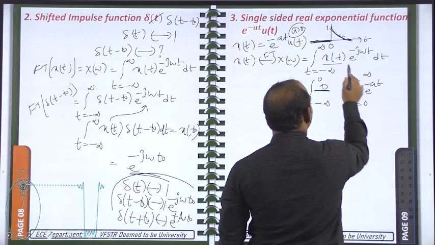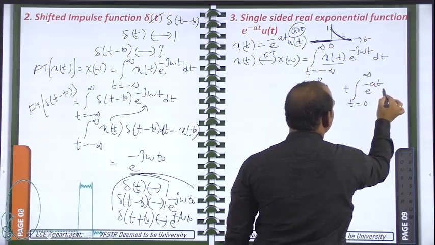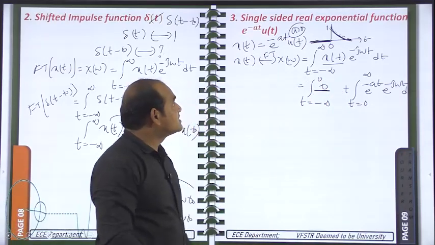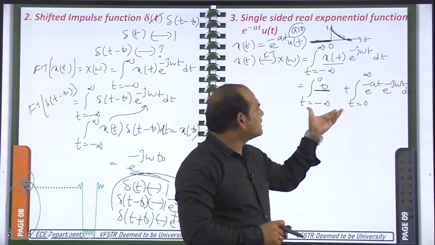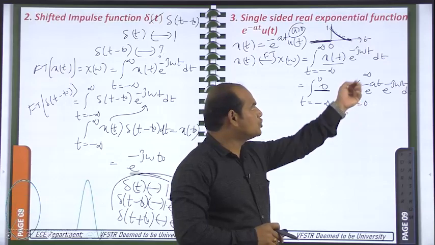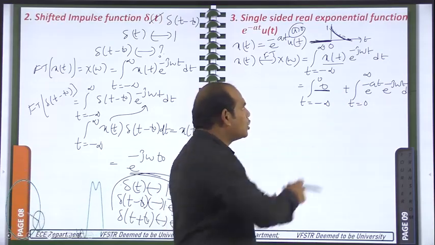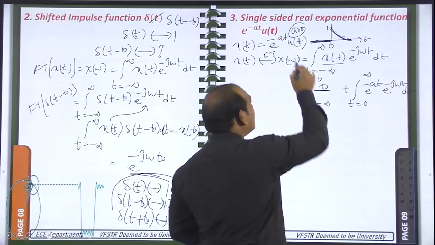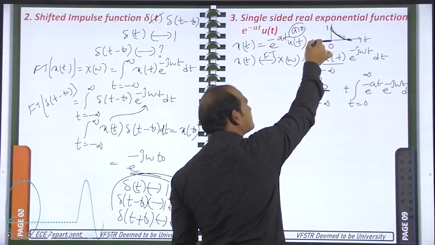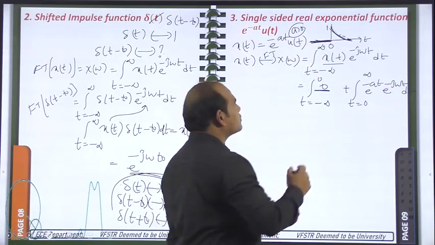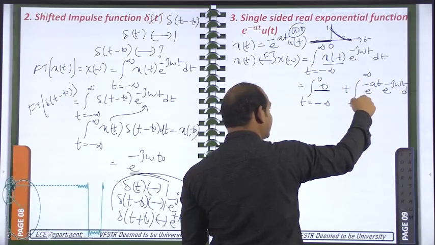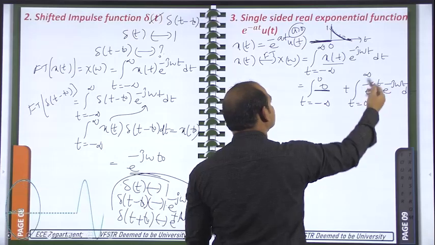So from the formula, now x of t is written here. Next, from the Fourier transform formula, what is the remaining thing? e power minus j omega t dt. So this is the first time I have written like this. That is, I have split this integral from minus infinity to 0 plus one more integral, that is from 0 to infinity. From next time onwards I will not write two integrals, I will directly write. Whenever the signal is multiplied with u of t, that signal becomes the right sided signal, so no need to do the integration on the left side because the amplitude is already 0. So we can do the integration only on the right side, that is when t is changing from 0 to infinity only.